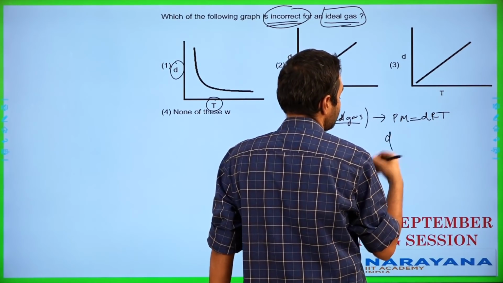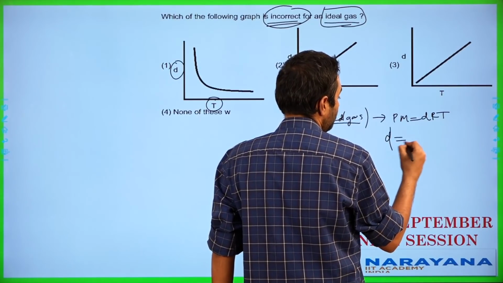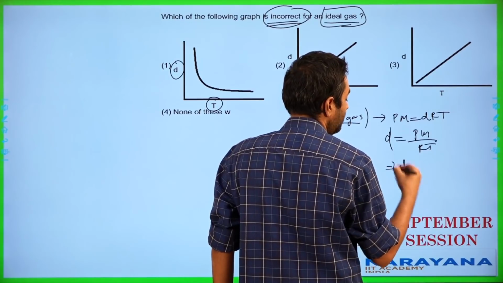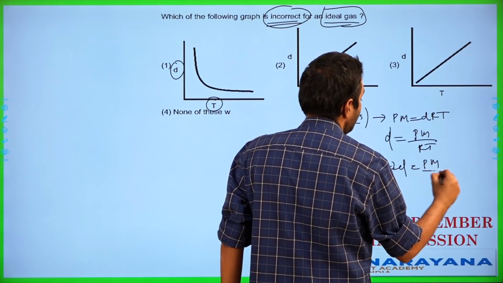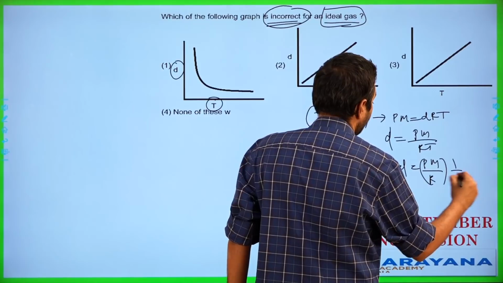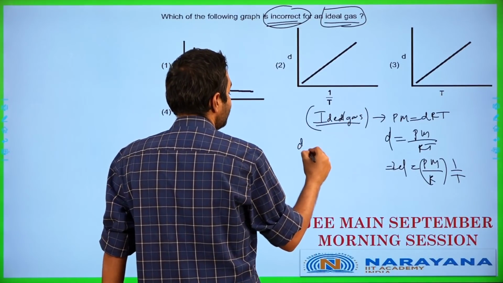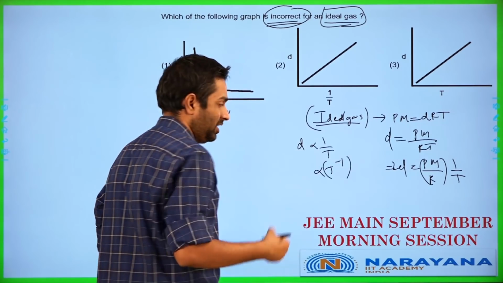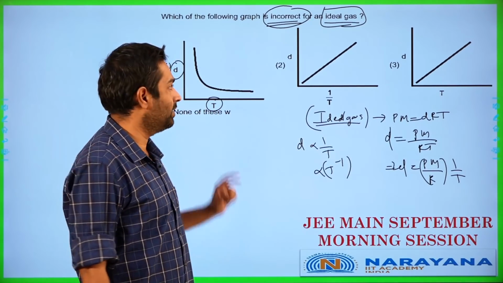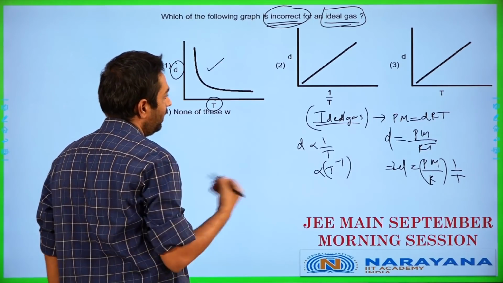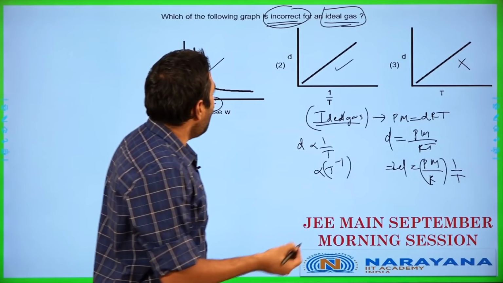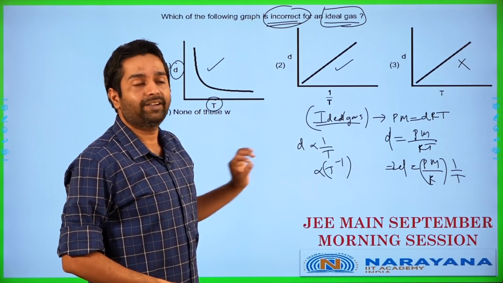So if I write d versus T here, d will work out to be equal to Pm by RT, meaning we can effectively write d to be equal to Pm by R into 1 by T. So simply put, we can say d is proportional to 1 by T, or we can say it's proportional to T power minus 1. This is basically the situation over here. That means this graph is perfectly correct. This graph is correct, this graph is wrong. They are asking which among the following is incorrect in this particular case.